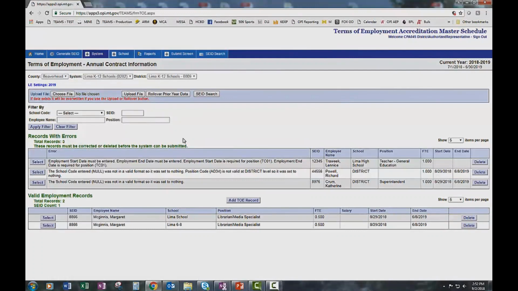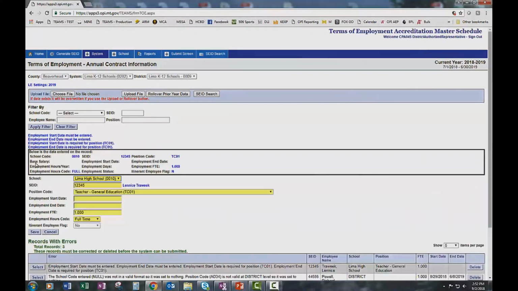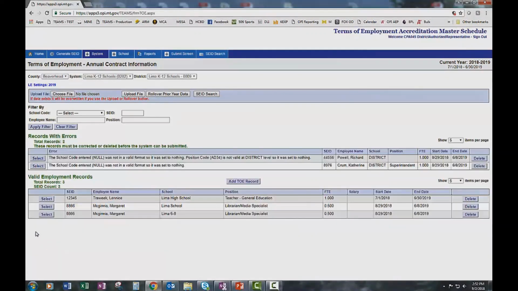In this example, two of these records came in with all the information needed, and they're under the Valid Employment Records section. Any record that has incomplete data or needs to be fixed will show up under the records with errors. You'll simply select the record and enter in the fields. So for instance, the employee start date and employee end date. Click Save, and then the record will drop down into valid employment records.